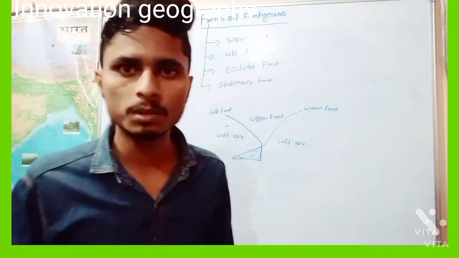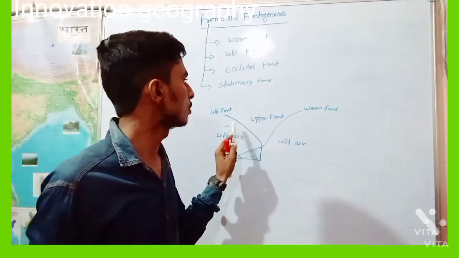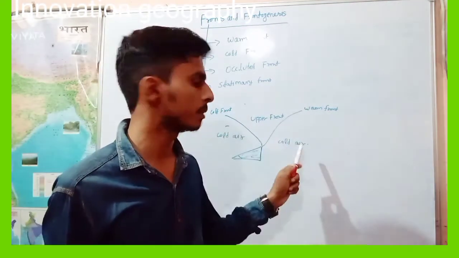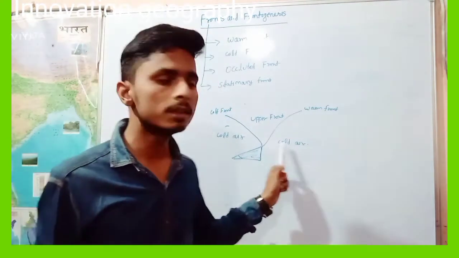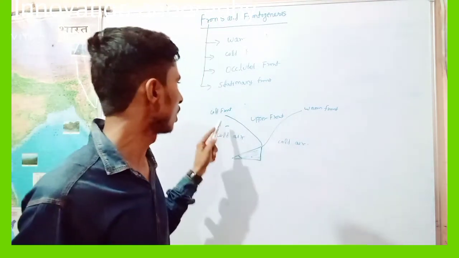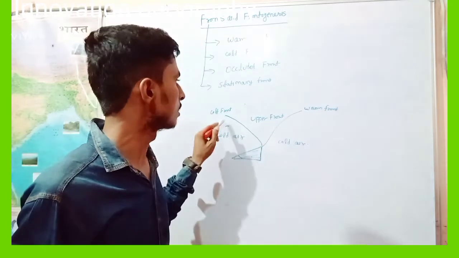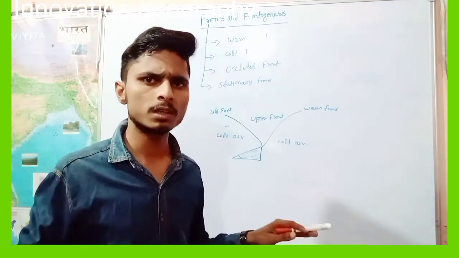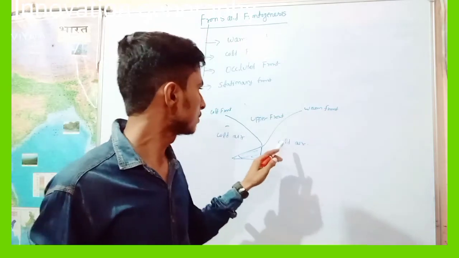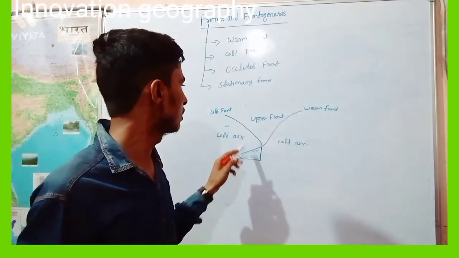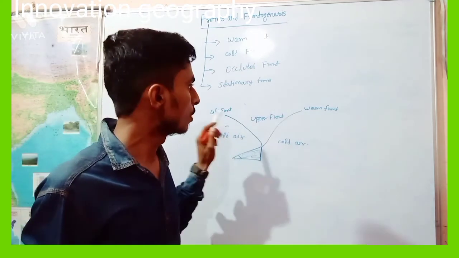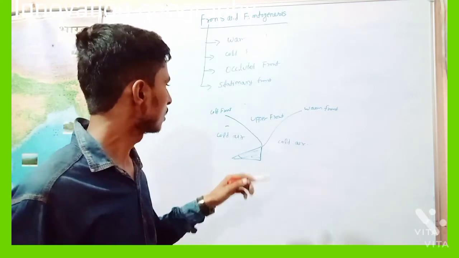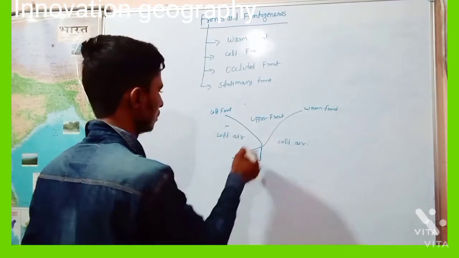An occluded front is created when a cold front overtakes a warm front, and warm air is completely displaced from the ground surface. Then the occluded front is created. This is the occluded front.